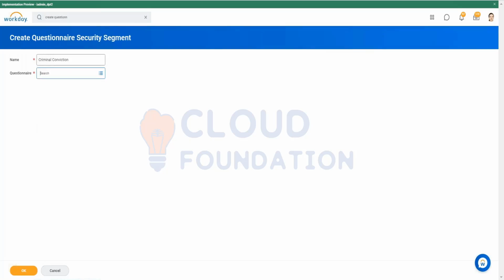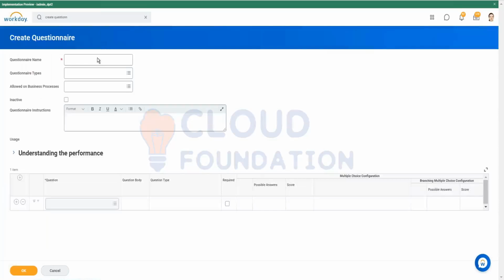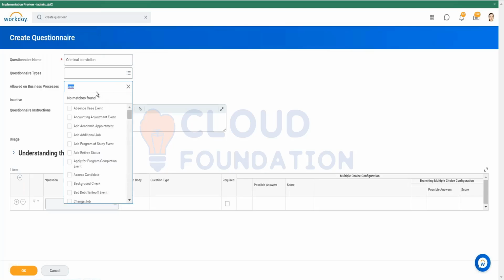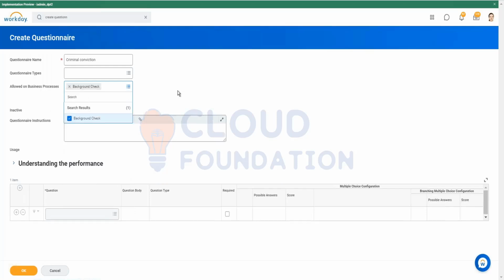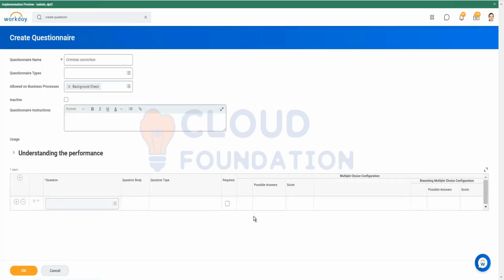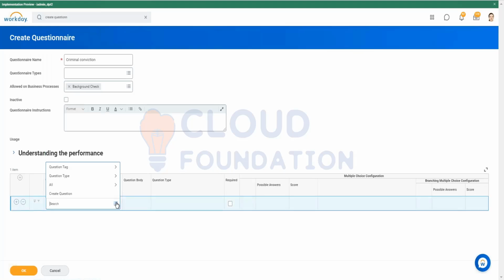We have to create a questionnaire, a simple questionnaire for criminal. It will be allowed in background. And we can create our own question.